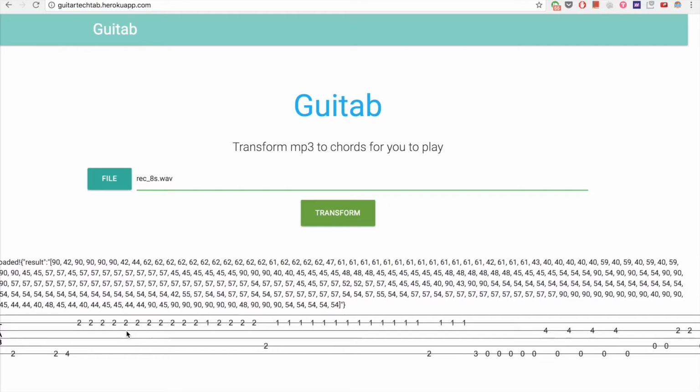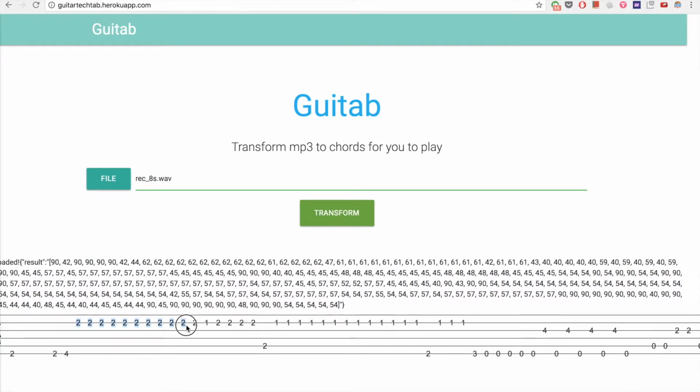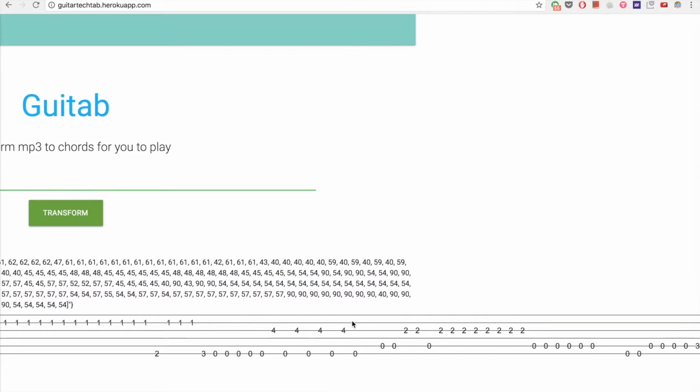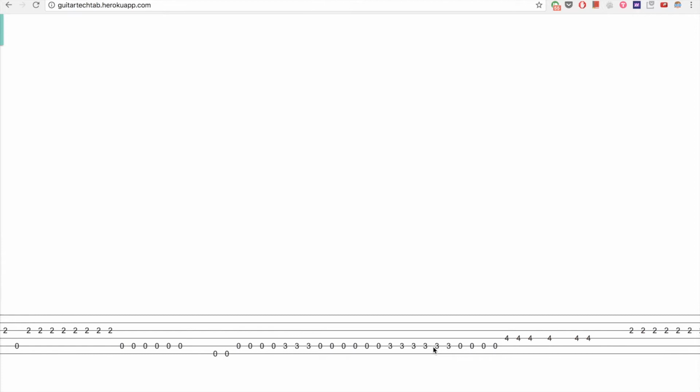And here you can see the output. These continuous stretches of the same tab represent notes that you play on a guitar. And as you can see through these changes, you can learn all the different notes that someone was playing live or through a recording.